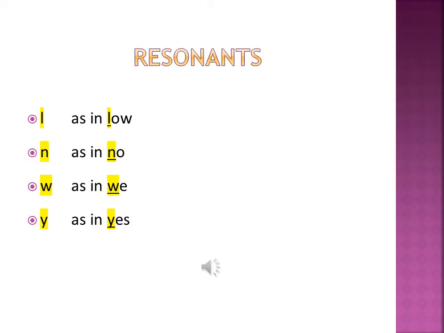Here you see a list of consonants, also known as resonants. These are resonants because they are a continuing sound. So here we have the L as in low, N as in no, W as in we, and Y as in yes.